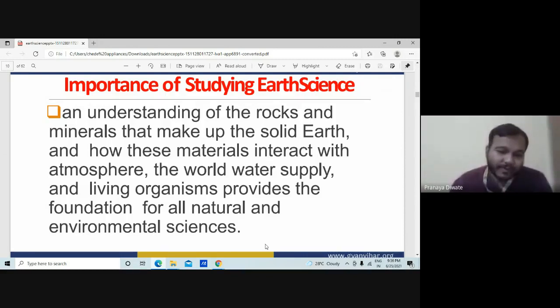So when we understand the rocks and minerals, whatever your earth is all about, that earth is made up of different minerals, different rocks and different particles. These rocks and minerals are studied in the earth sciences.